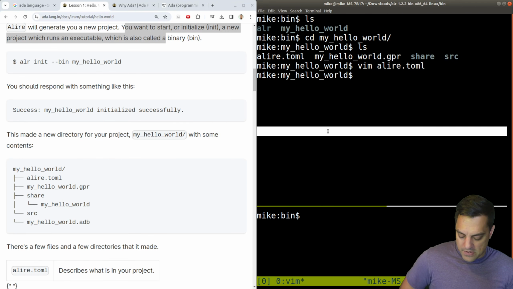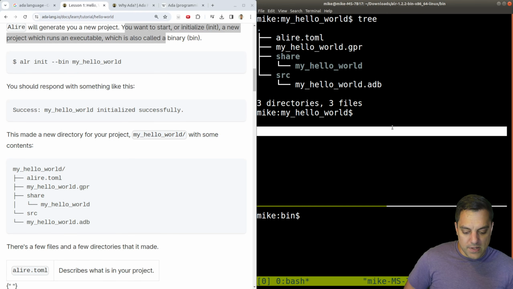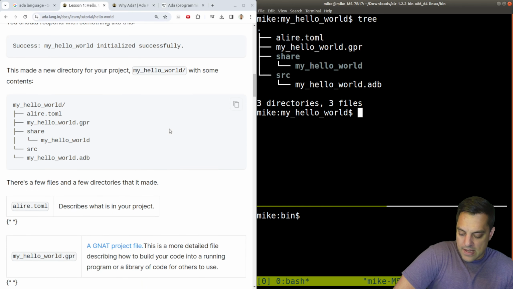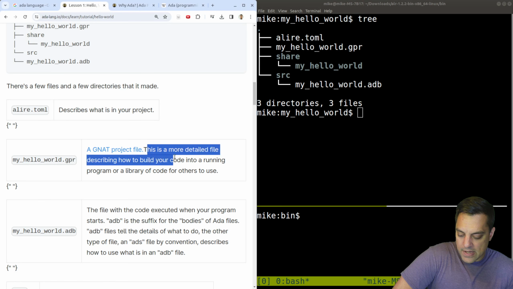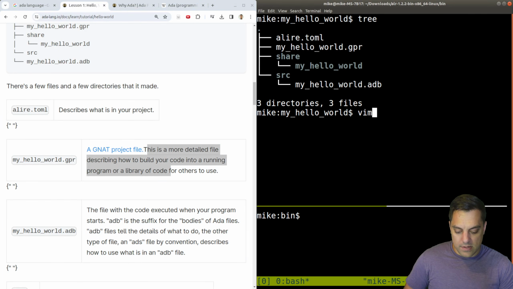okay, so we see the different things here. Yeah, we can just run tree to get the structure. Okay, describes what's in your project. Okay, this is a more detailed file describing how to build your code into a running program or a library. Let's see what that looks like. That's in the source directory. Oh no, the my hello